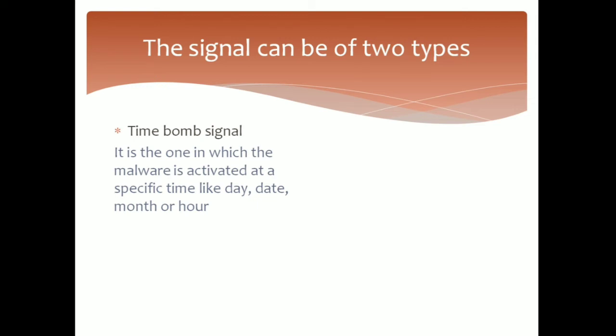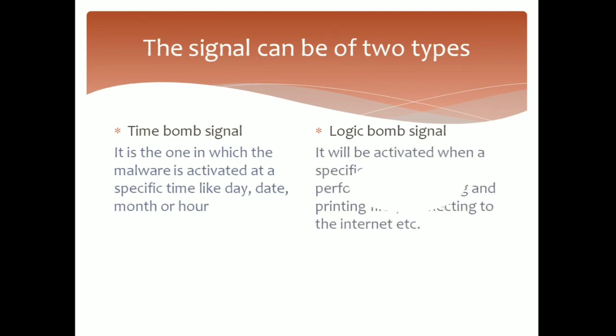A time bomb signal is one in which the malware is activated at a specific time, like a day, date, month or an hour. And the second type of signal is called the logic bomb signal. It is one in which the malware is activated when a specific function is performed, like opening a file, printing a file, connecting to the internet or sending emails, etc. So these are the two types of signal in which the malware can activate.